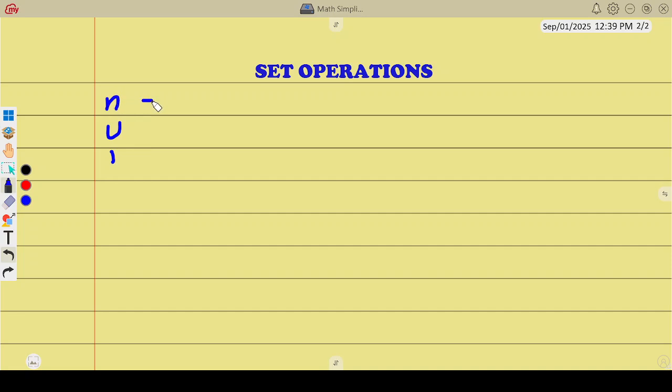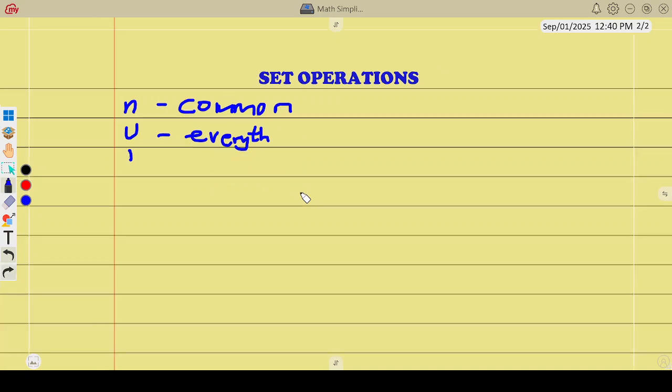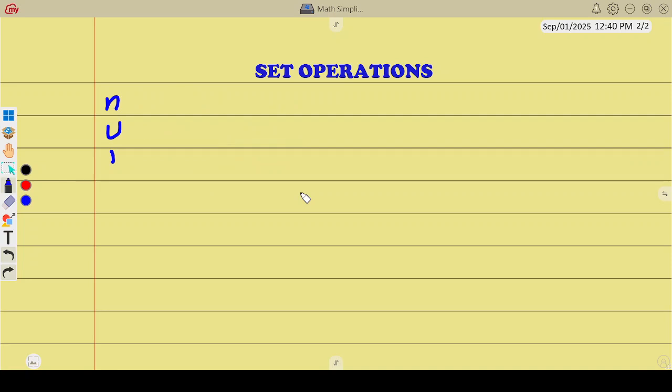The intersection means the things which are common in 2 or more sets. The union means everything in those sets. And the complement means excluding some elements. We're going to talk about each one of these. Just know intersection means the common items, union means everything, complement means excluding.